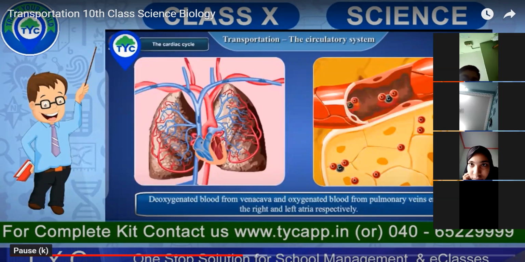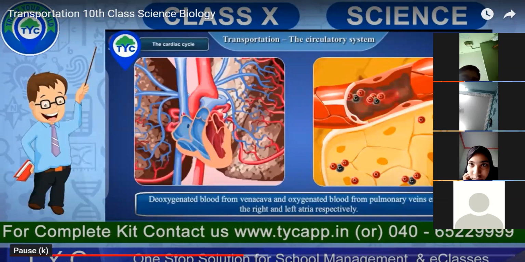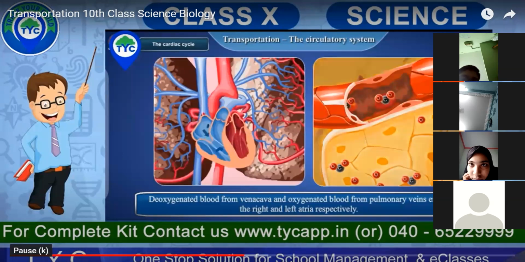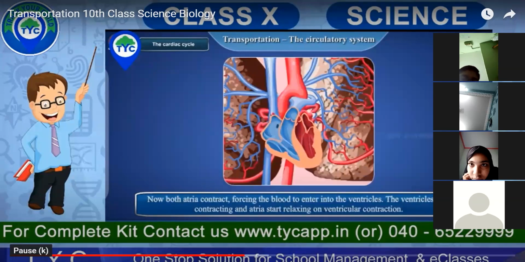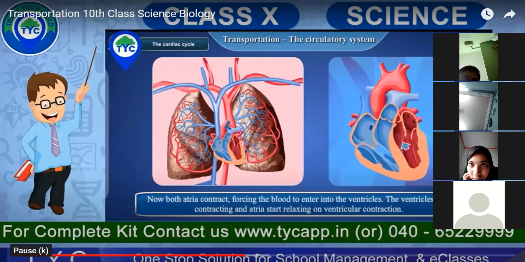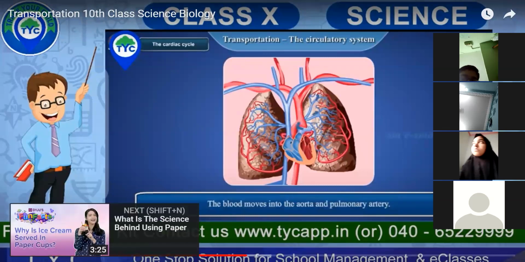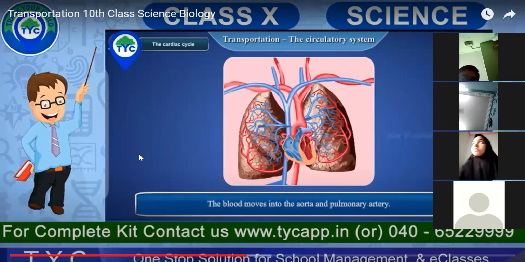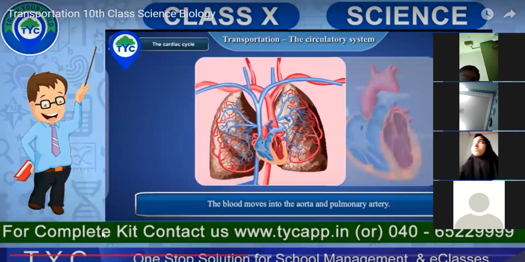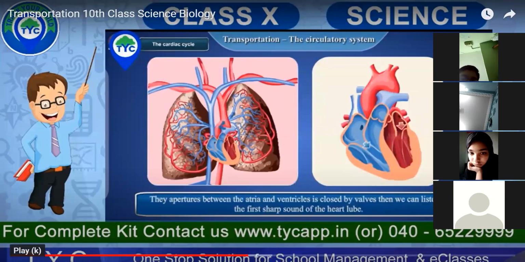The deoxygenated blood from vena cava and oxygenated blood from pulmonary veins enters into the right and left atria respectively. Now both atria contract, forcing the blood to enter into the ventricles. The ventricles start contracting and the atria start relaxing on the ventricular contraction. This continuous process takes place and the blood moves into the aorta and the pulmonary artery. As I told you, aorta is the largest artery available.